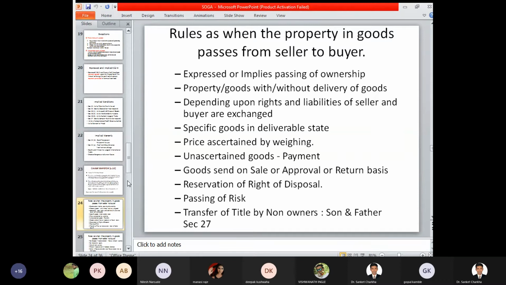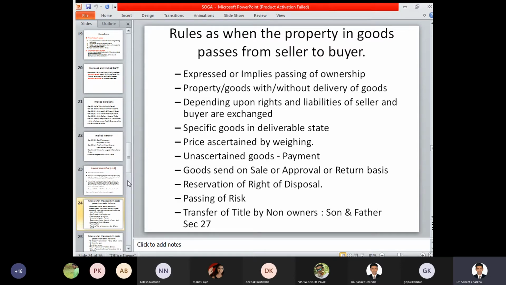If there is a mutual agreement, a mutual consent between the two parties, then based on those concepts we can identify that the property in goods has been transferred from one person to another person. Property in goods with or without the delivery of goods. Specifically, if you are in receipt of the delivery of the goods and services, then based on that, the property in goods is transferred from seller to buyer immediately.